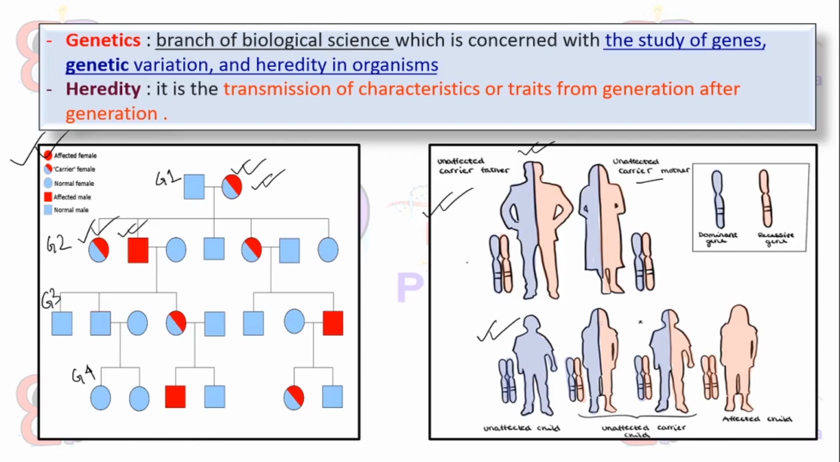Then the individual will be an unaffected carrier, and it might also be affected when this individual gets its chromosome sets from the parents and the chromosome sets are totally diseased. Then the individual will be affected, and the probability in this case is: unaffected child 1/4, unaffected carrier child half, and affected child 1/4 again. So this is heredity.